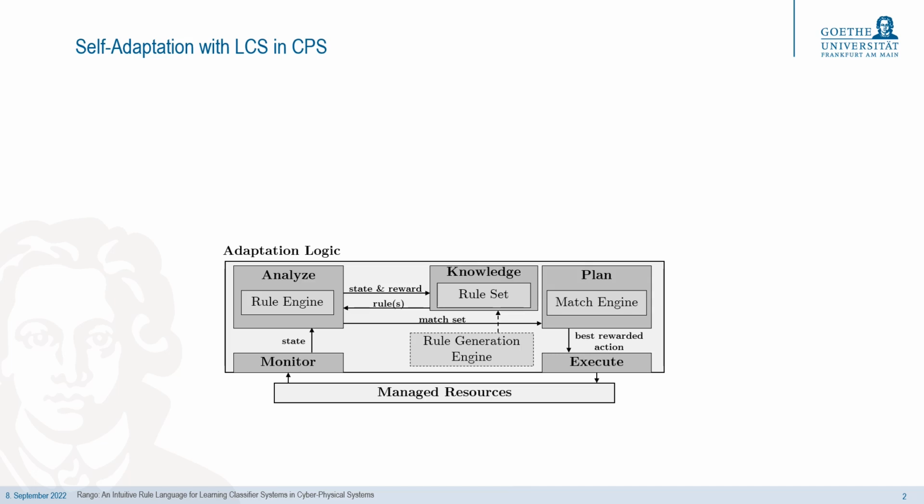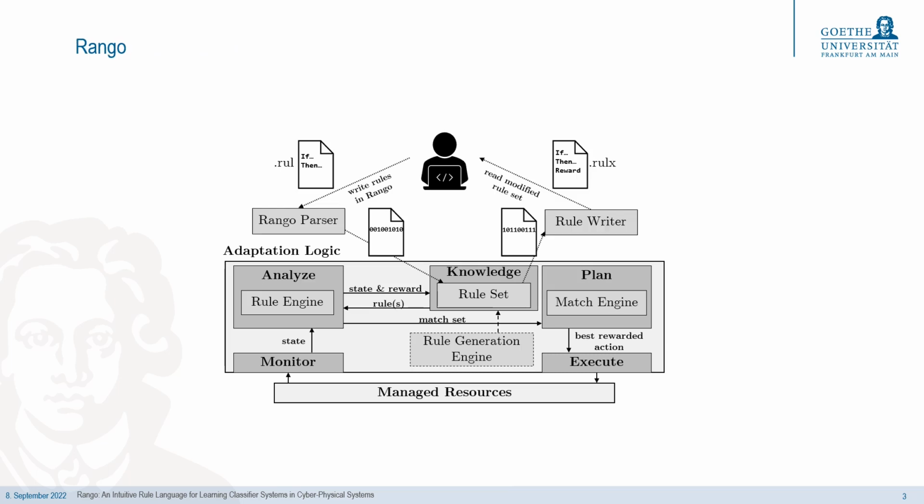All rules that are currently applicable are included in a match set. The planner selects the rule from the match set that is expected to lead to the highest reward, and the executor controls the application of the rule. Of course, the rules that describe potential adaptive behavior need to be formulated.